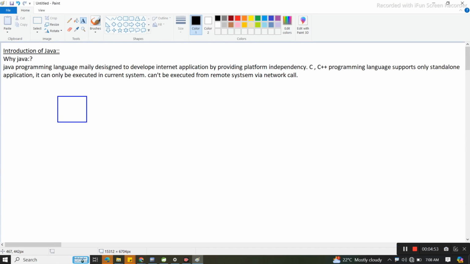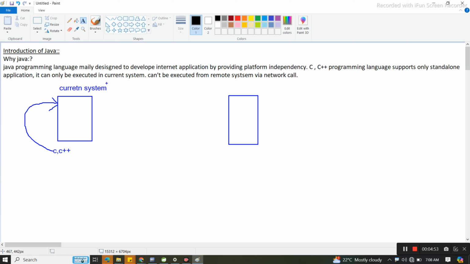Suppose this is our current system, and this is the remote system. Some C programs or C++ programs are available in this current system. Yes or no? This system contains a C program or C++ program. So this is the current system, and this is the remote system.